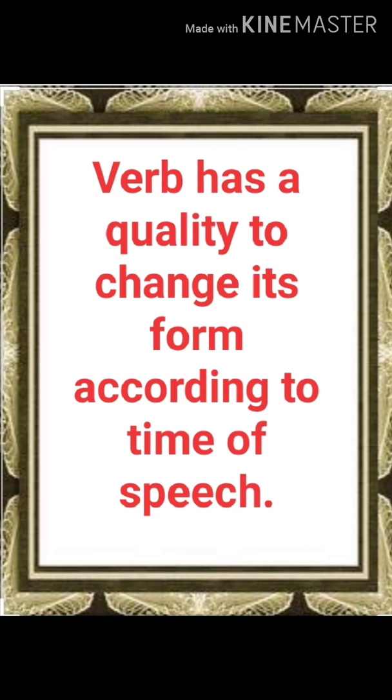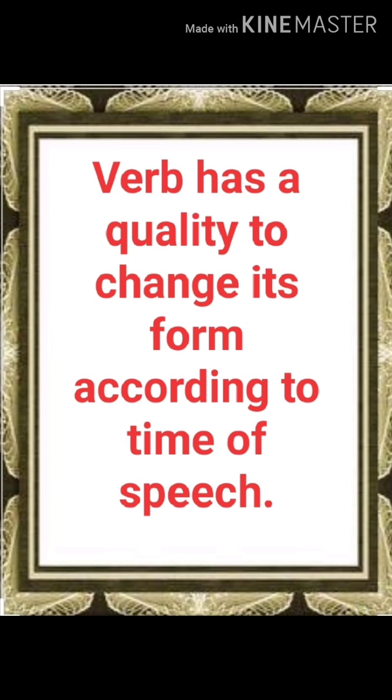Students, verb has a quality to change its form according to time of speech. So as you are studying forms of the verb from grade 1, now you are in 5th standard. So you have studied about 3 forms of the verb, but there are 5 forms of the verb, but we will discuss only 3 forms of the verb. Now, verb has a quality to change its form according to the time of speech.